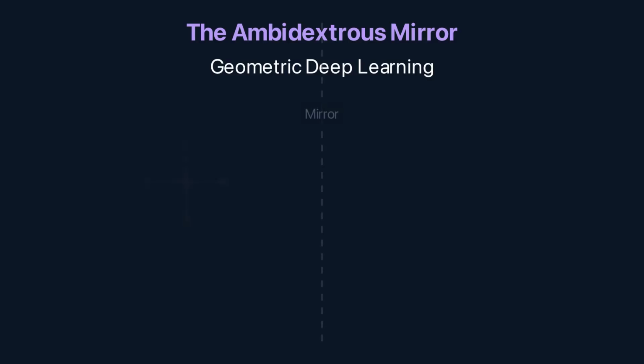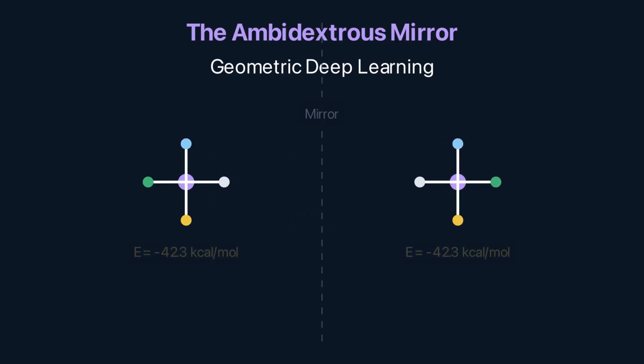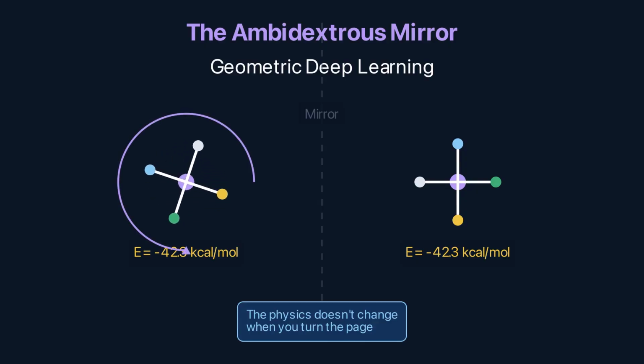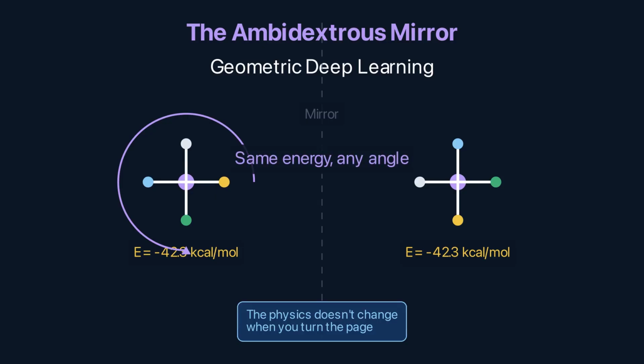Hold a molecule in front of a mirror. The reflection looks different, left becomes right, atoms swap positions, but the energy is the same. Binding affinity is the same. The physical properties don't change just because you looked at it from a different angle. This is symmetry, and it's the most powerful free information in science. Geometric deep learning builds these symmetries directly into neural networks, so they never waste data learning what physics already guarantees.